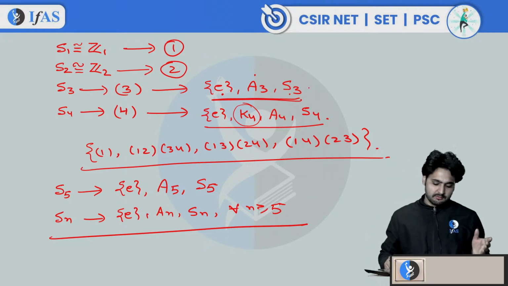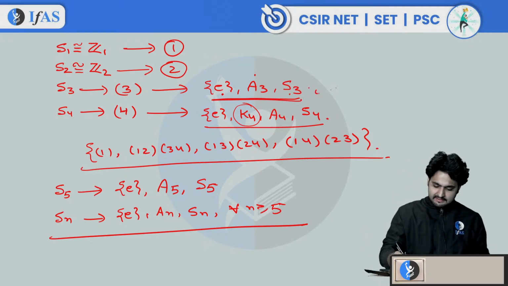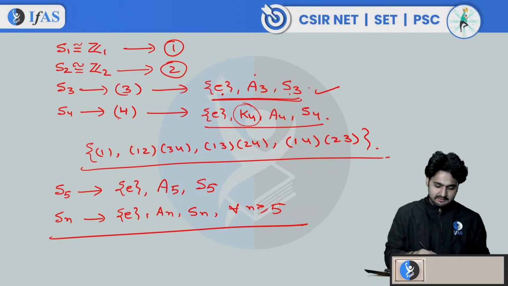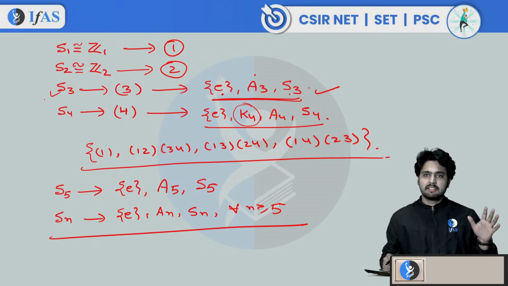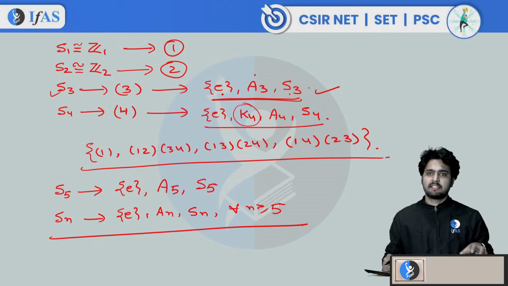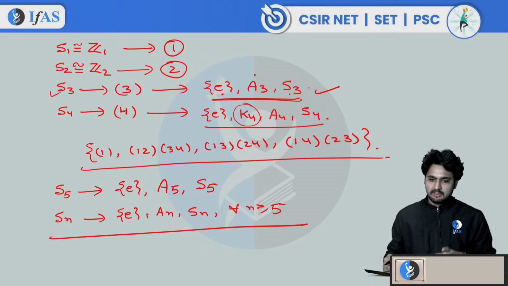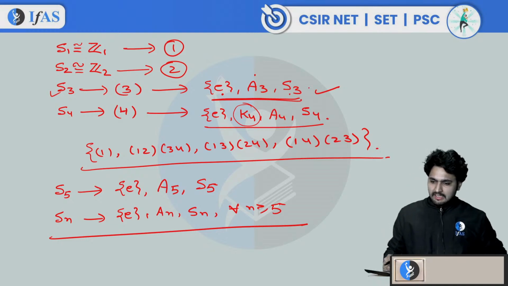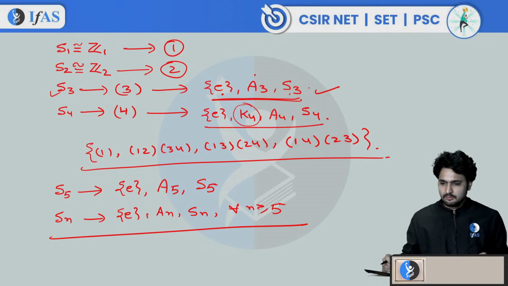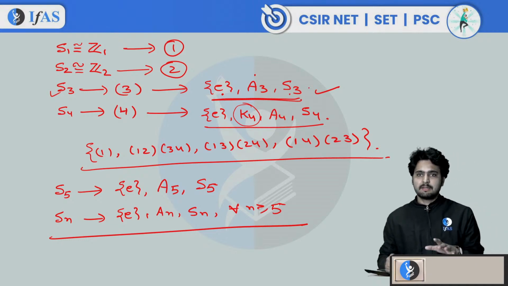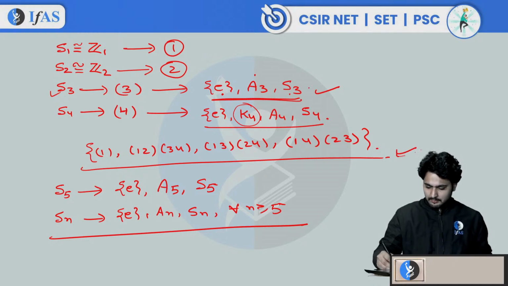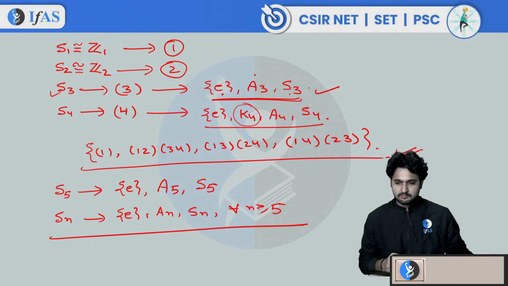What are the normal subgroups? Except S4, for S3 to Sn for all n greater than or equal to 3, you can say Sn has 3 normal subgroups. One is trivial, another one is improper, and one is An. Right? 3 normal subgroups, for every Sn except n equals 4, when n is greater than or equal to 3. I think you can remember this. Okay, so these are the normal subgroups of Sn.